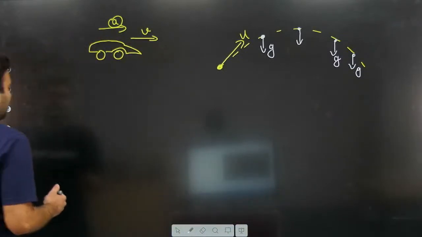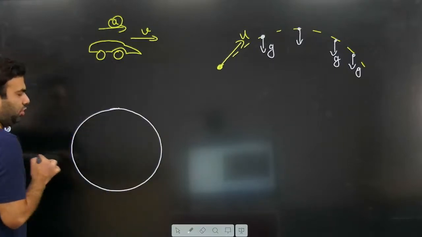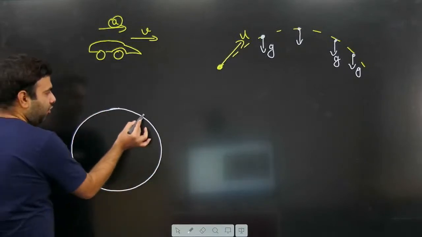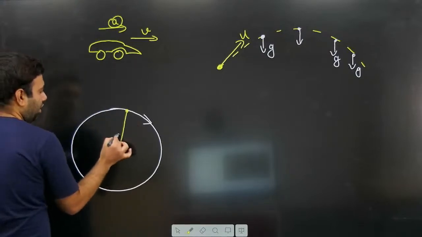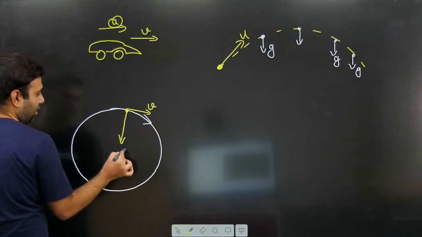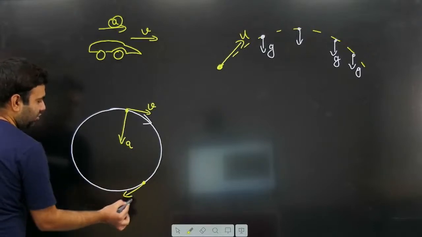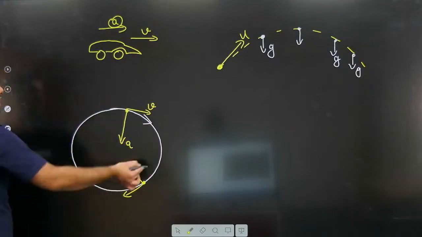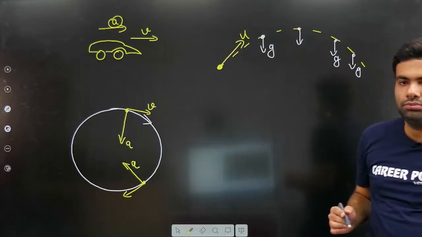Okay? Now let us discuss non-uniform acceleration. See, if a particle is moving in a uniform circular motion, it means it is moving in a circular track having constant speed. For uniform circular motion, the acceleration is always towards the center. If a particle is here, its velocity will be here, and this is the acceleration. If it comes here, its velocity is changing, as you can see, and the acceleration direction is also changing. So this is the case of non-uniform acceleration, and these are the cases of uniform acceleration. Is it clear to all of you?